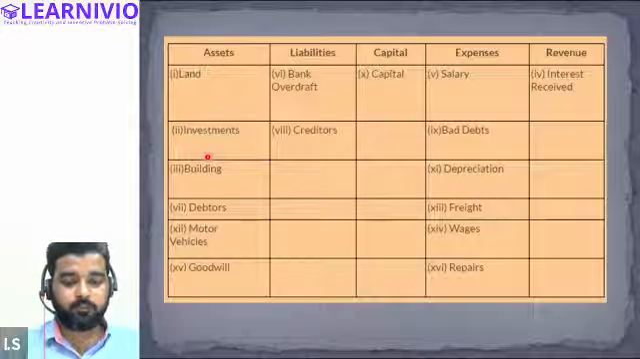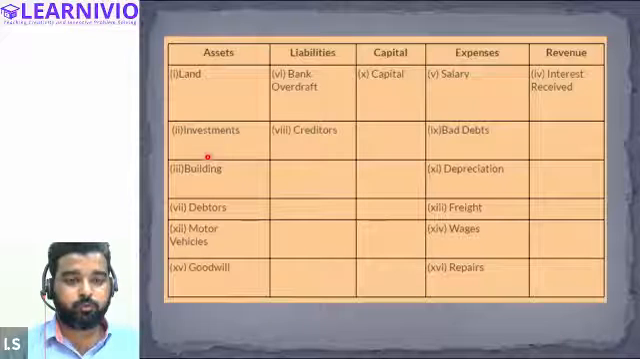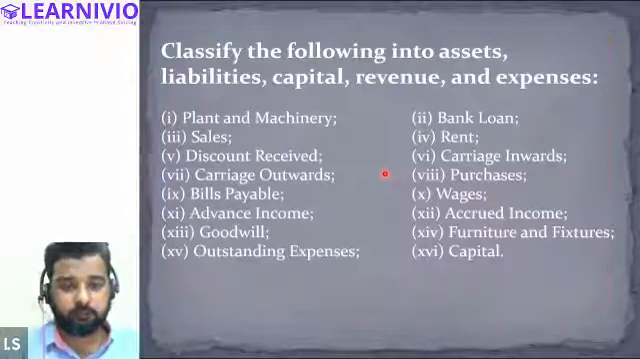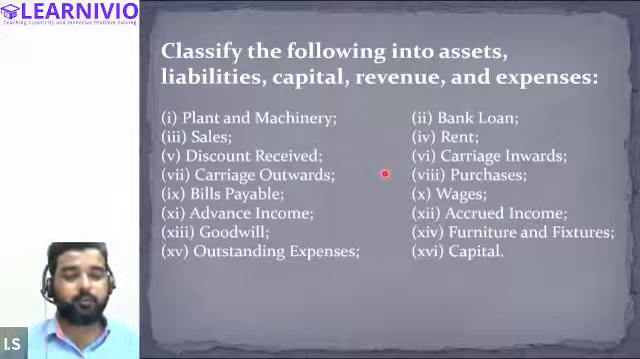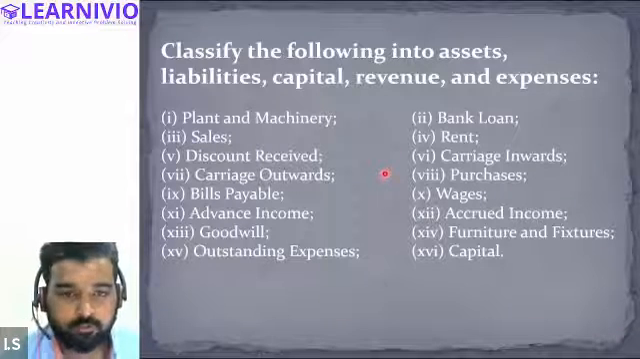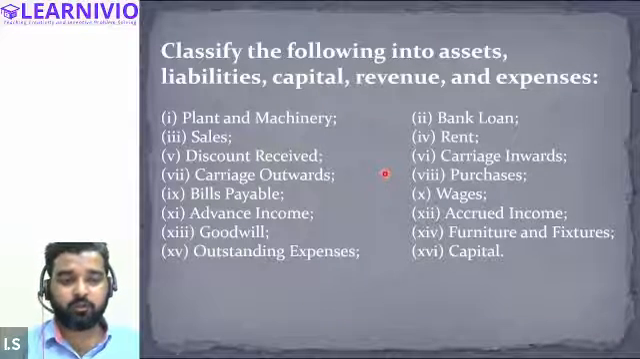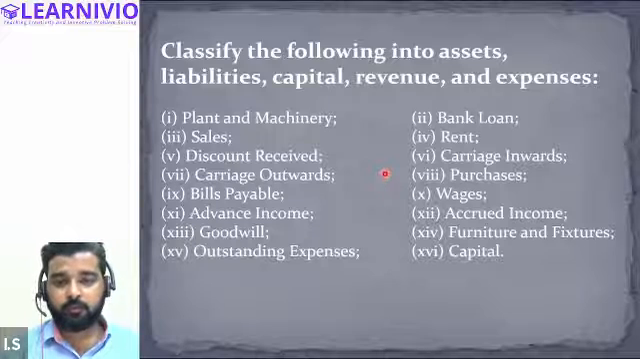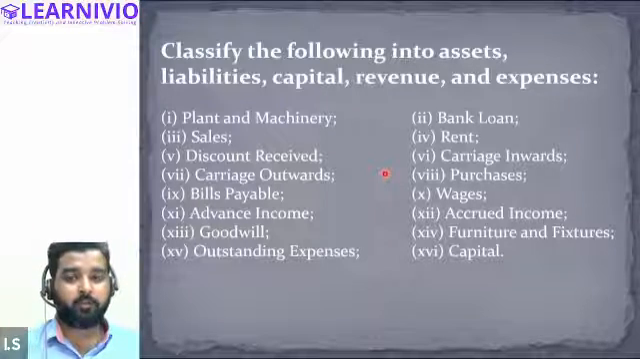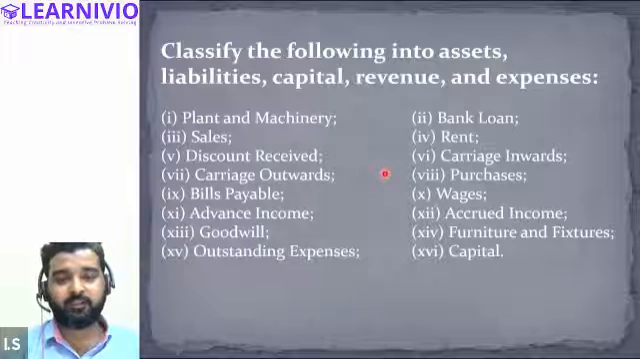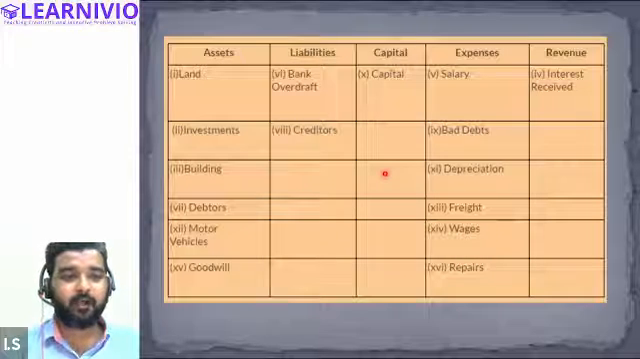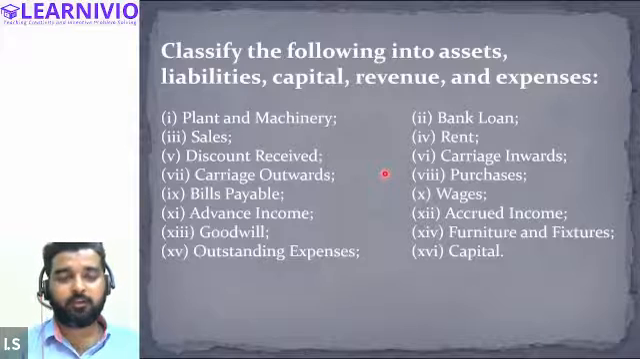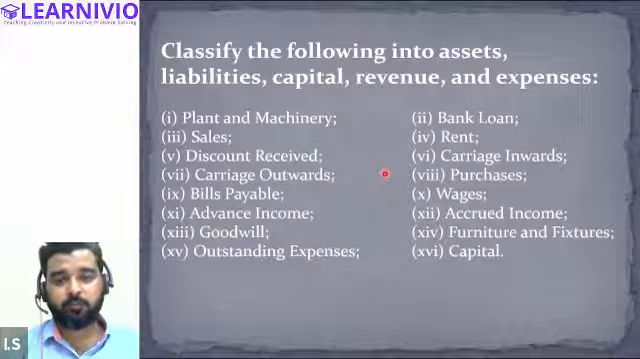Let's move further, and we will do a similar question just to evaluate whether you have understood everything or not. So try attempting this question in your notebook, please. And then I will ask you and you will answer one by one. So no need to note everything down. You just prepare a column like this: asset, liability, capital, expenses, and revenue, and just put the relevant item into the relevant column.